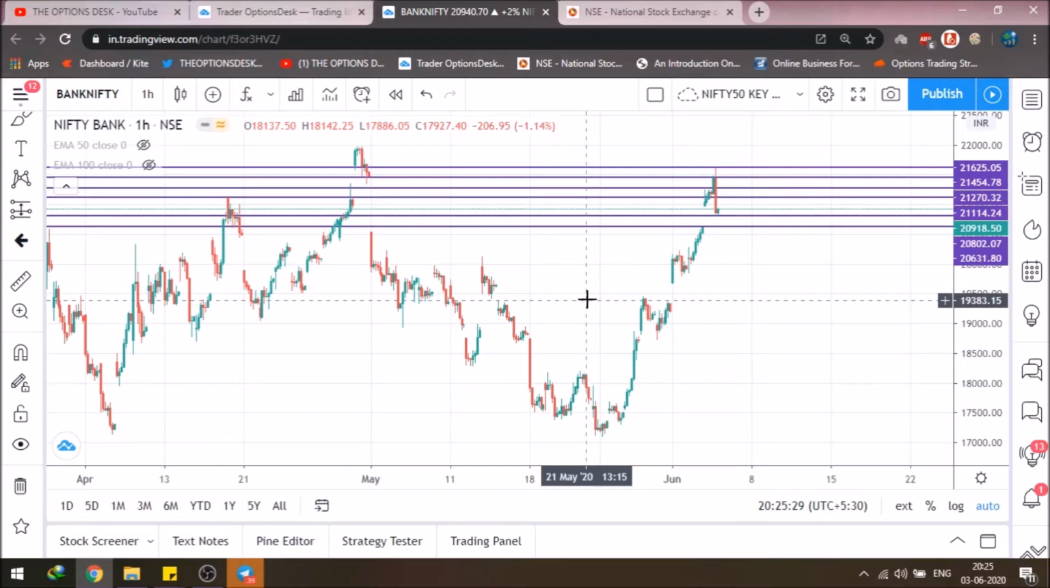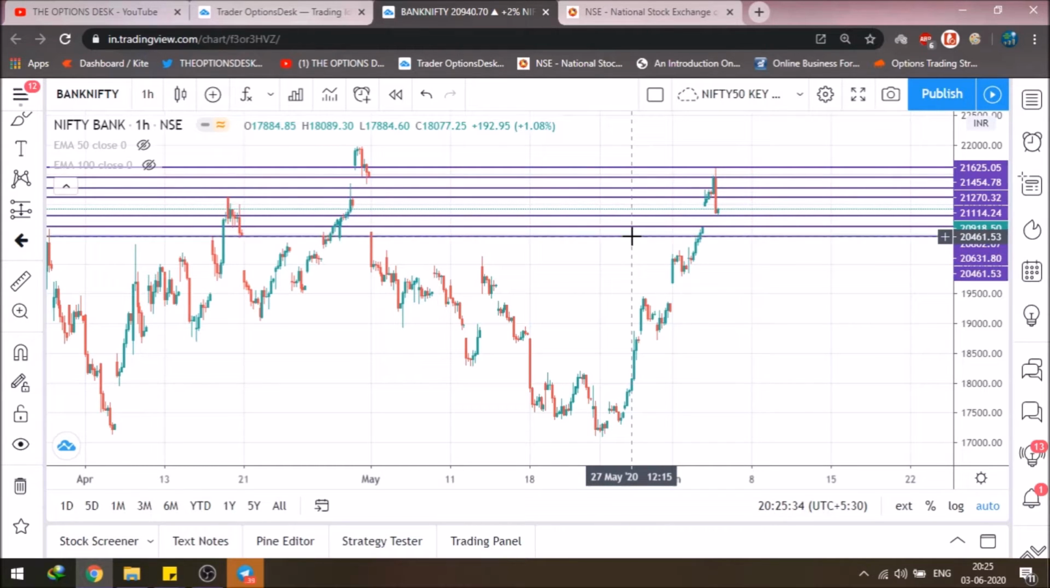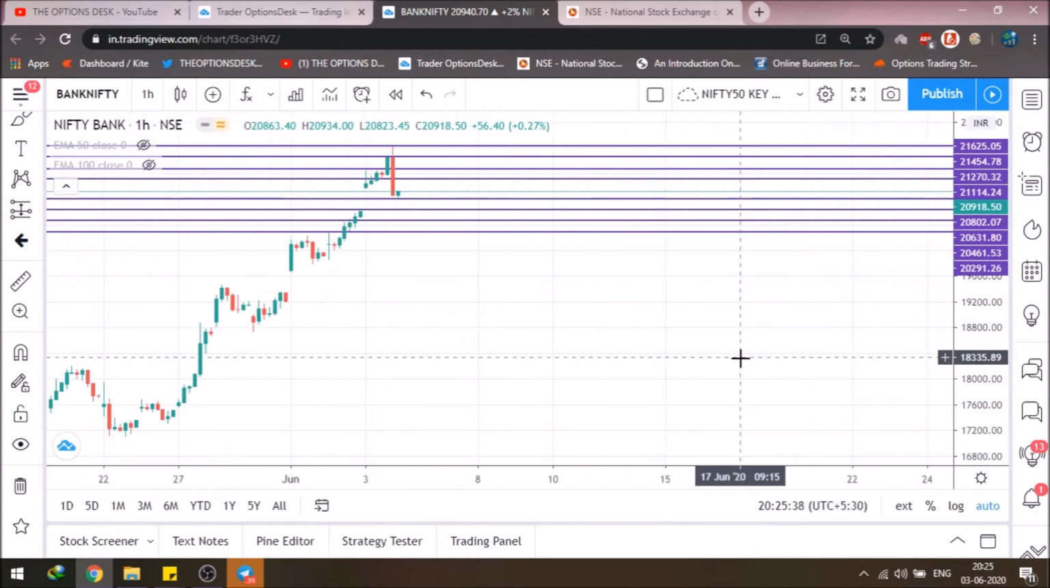Now let's mark the levels from the lower side. So firstly, the initial support stays at this level for the Bank Nifty, and the final support stays at this level. So these are the levels that I marked for the Bank Nifty on the lower side and the upper side.